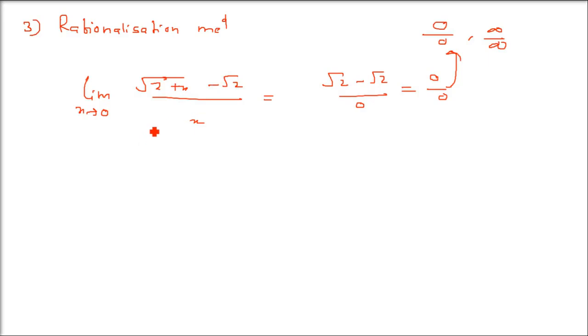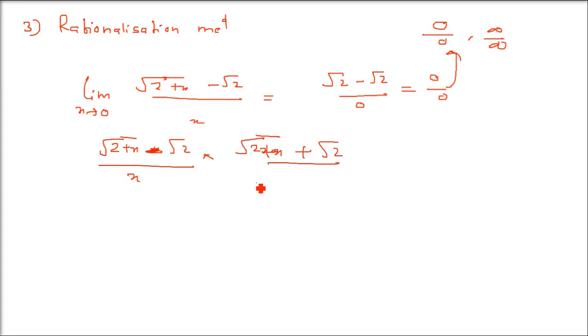We will do the rationalization here. We will multiply numerator and denominator by the conjugate, or the rationalization factor, of the numerator. Let's see here. So we will multiply numerator and denominator by root 2 plus x plus root 2.